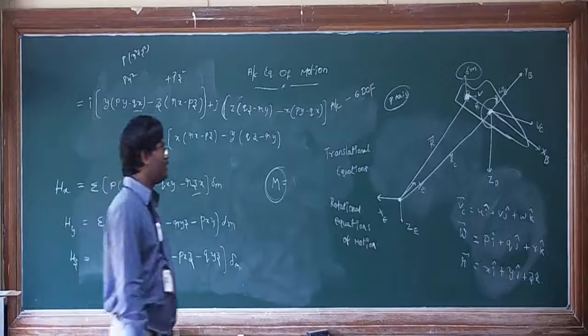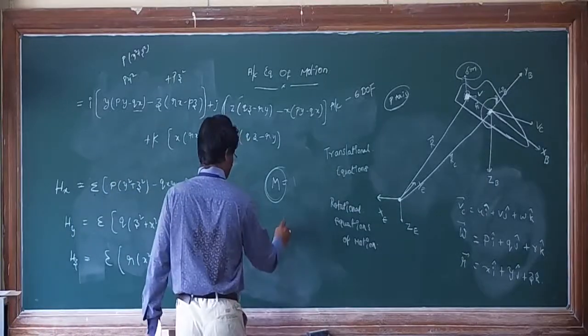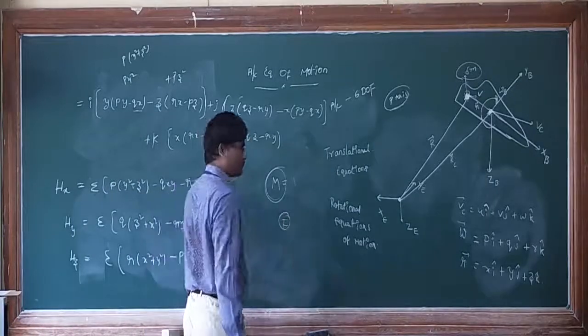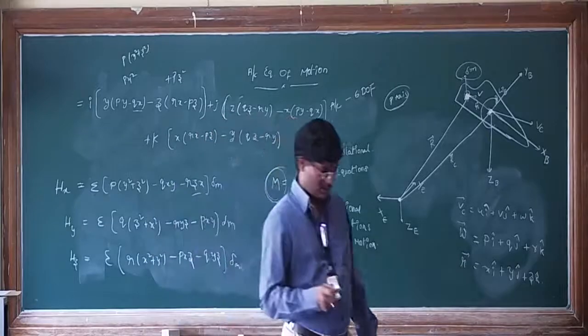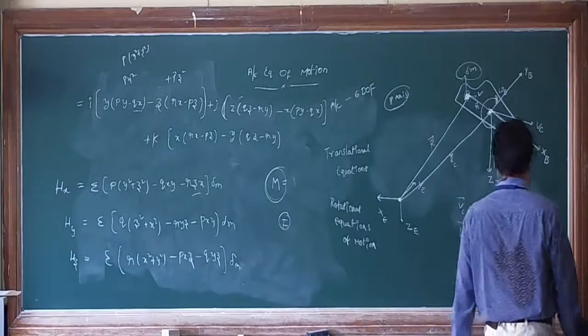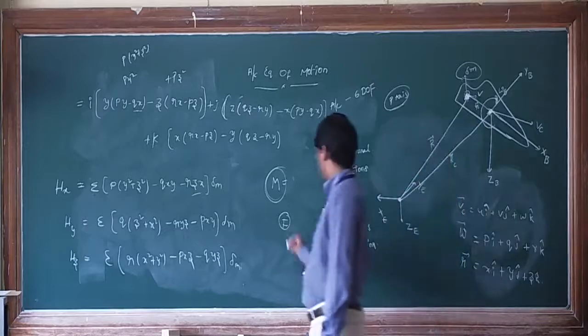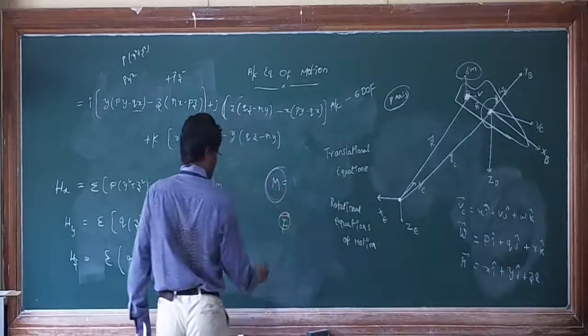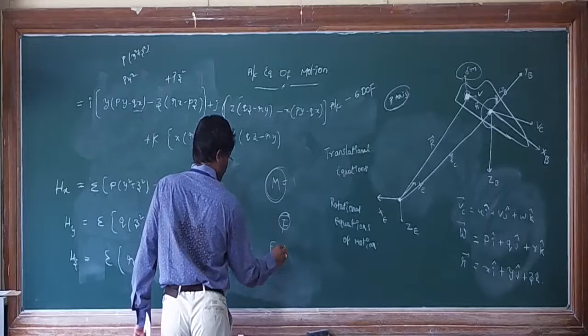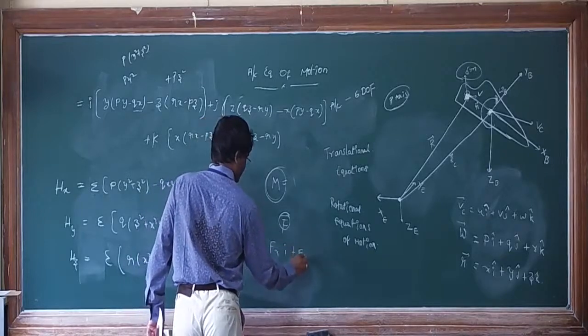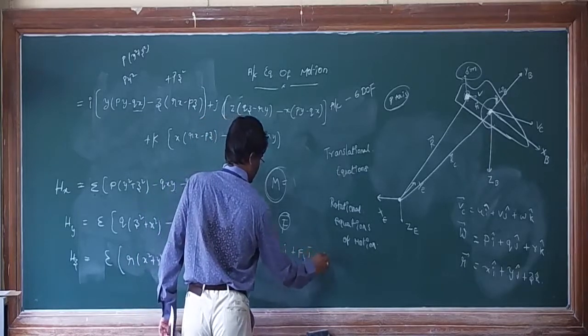So yesterday we discussed force. What is this force? F vector, so Fx i bar plus Fy j bar plus Fz k bar, right?